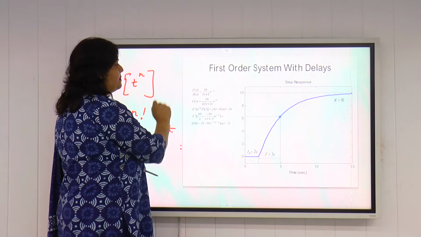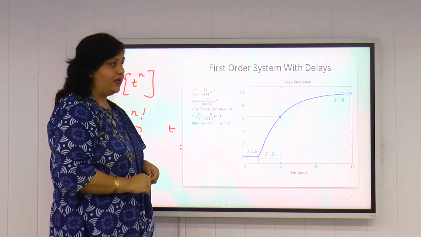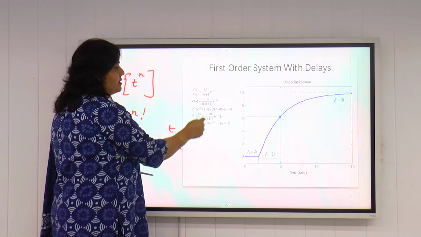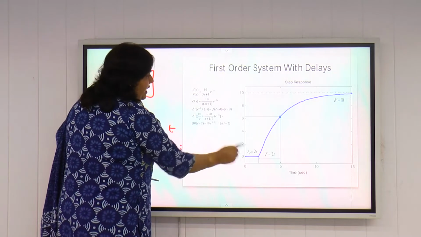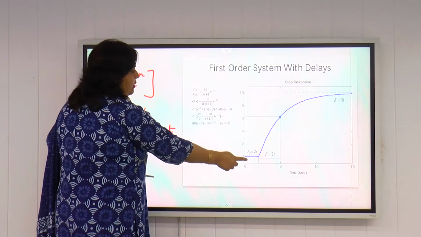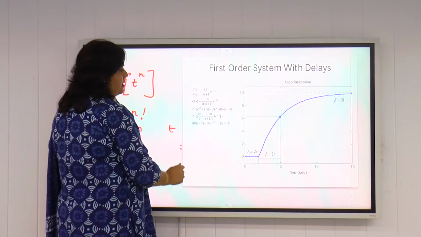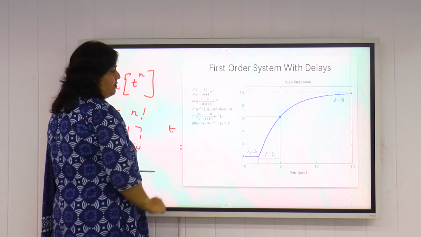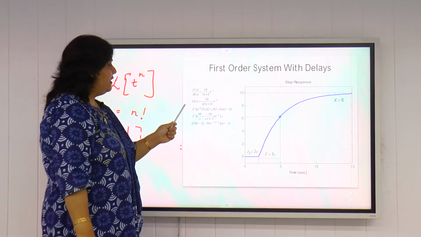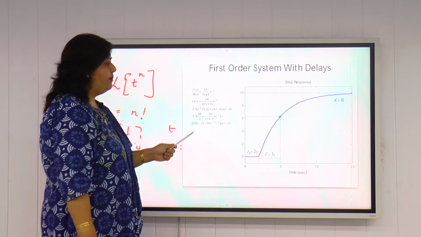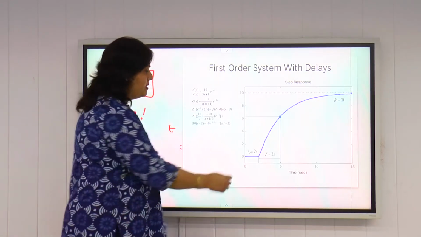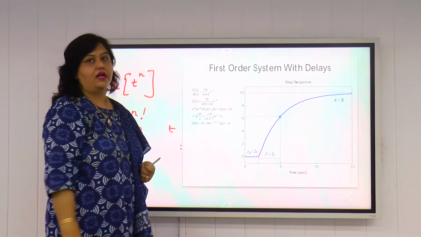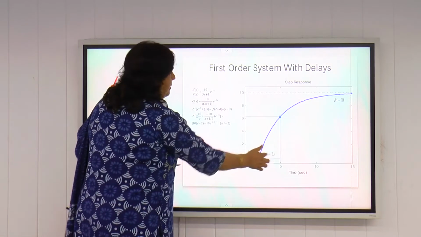If we take C(s)/R(s) equal to 10/(3s+1) times e raised to power minus 2s, so 2 is equal to Td here, 2 seconds is the time delay in the system. If we take the inverse Laplace of both sides, we can get the value of c(t) from here. And if we plot c(t), it will be like this. So this is the time delay that is incorporated at the start of the response.